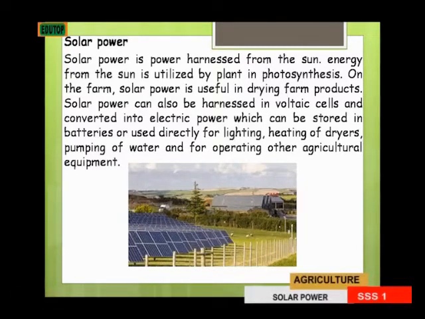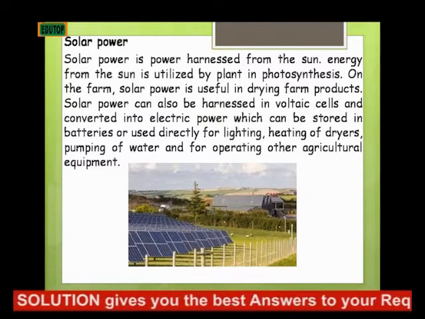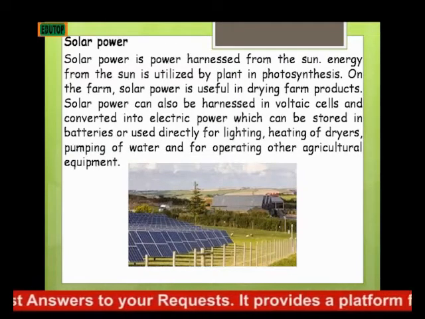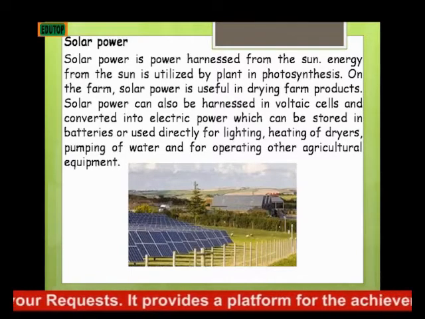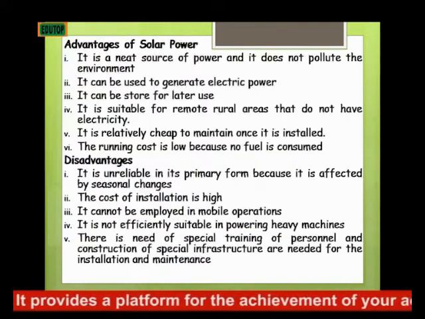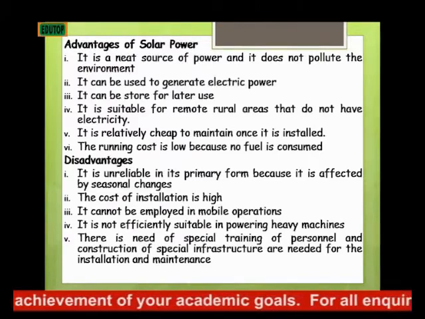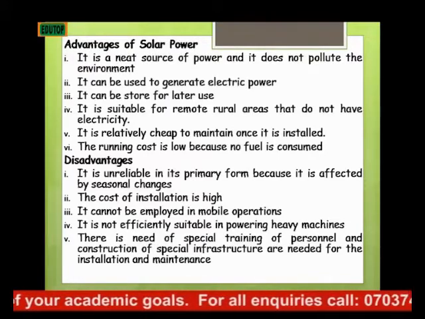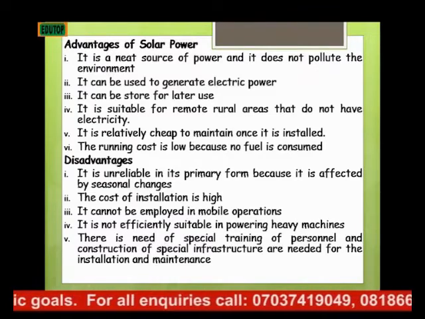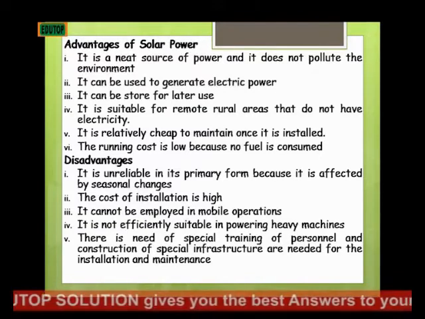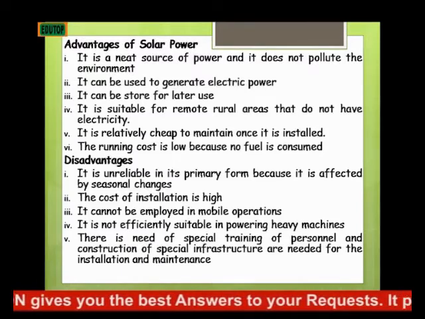Solar power can also be harnessed in photovoltaic cells and converted into electric power, which can be stored in batteries or used directly for lighting, heating of dryers, pumping of water, and operating other agricultural equipment. What are the advantages of solar power? It is a neat source of power, and it does not pollute the environment. It aids a cleaner environment free of pollution. The second advantage is that it can be used to generate electric power.